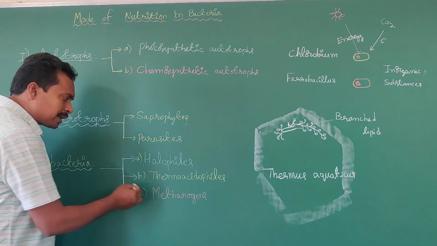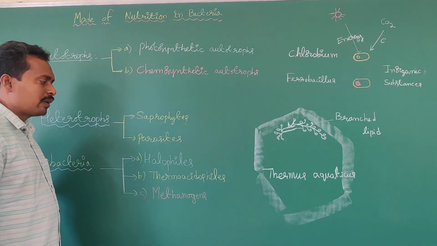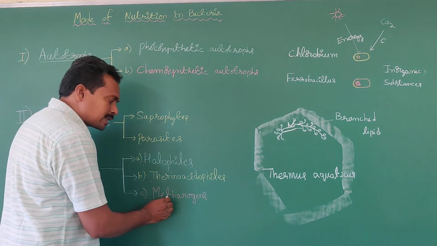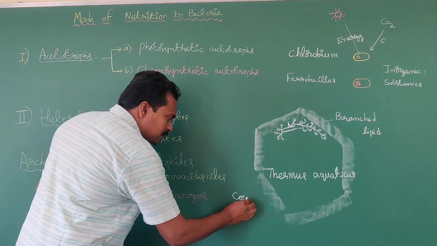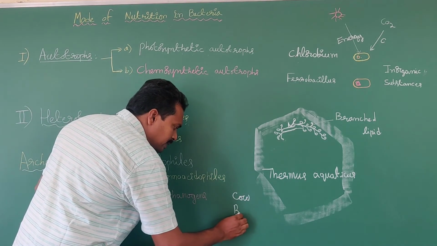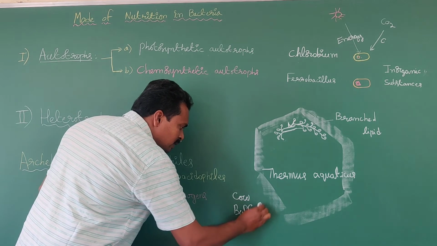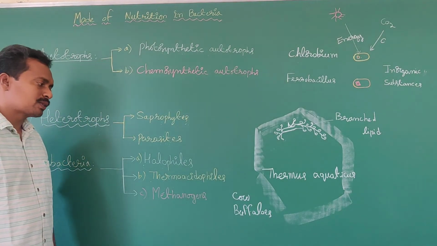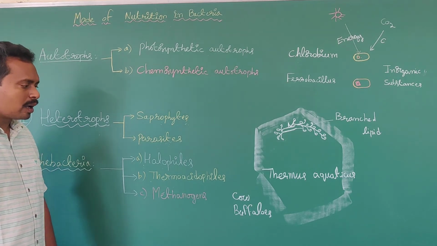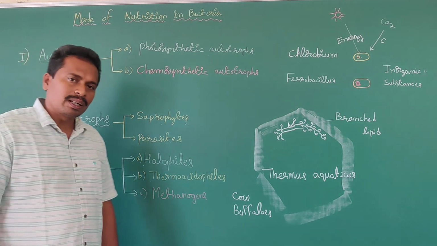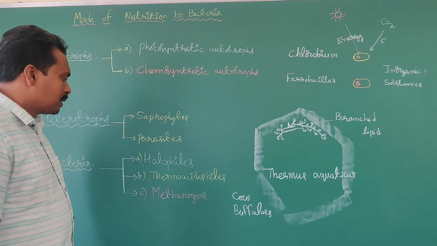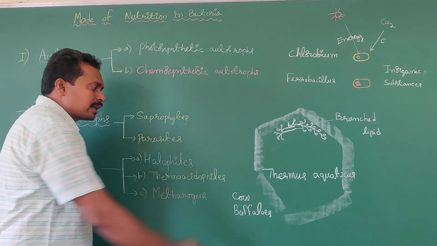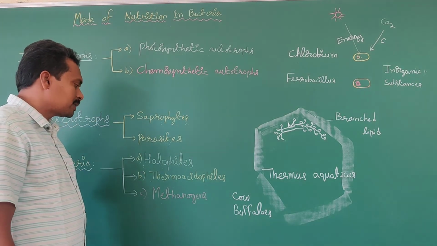Okay, some of the archaebacteria survive in the gut of ruminant animals. Such bacteria are known as methanogens. Methanogens are present in the gut of ruminant animals. What are ruminant animals? Cow and buffaloes are examples of ruminant animals. So methanogens, archaebacteria, survive in the gut of ruminant animals.